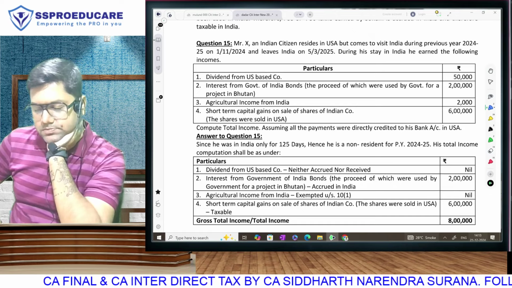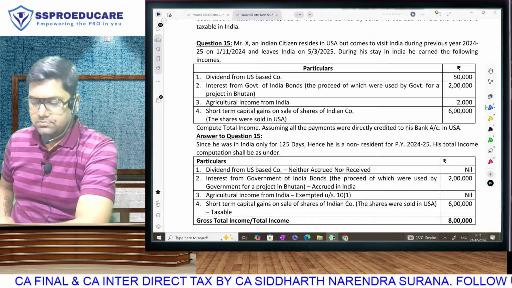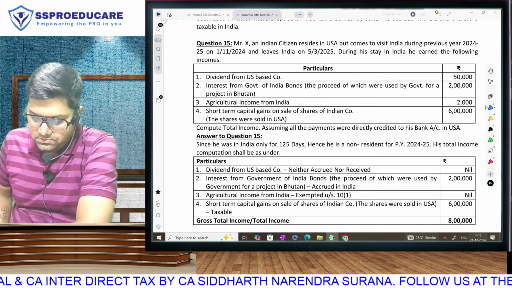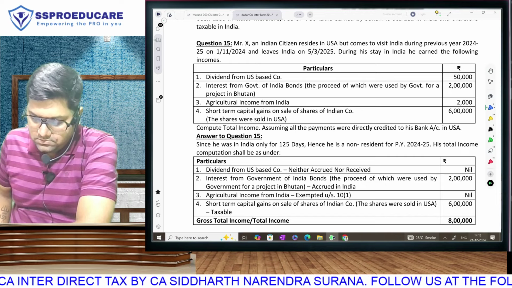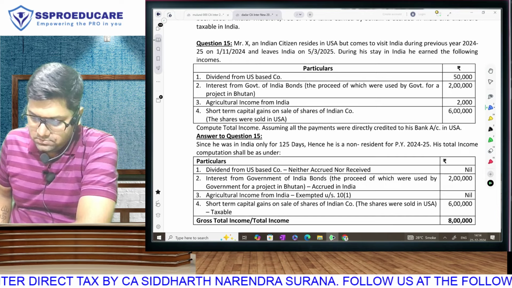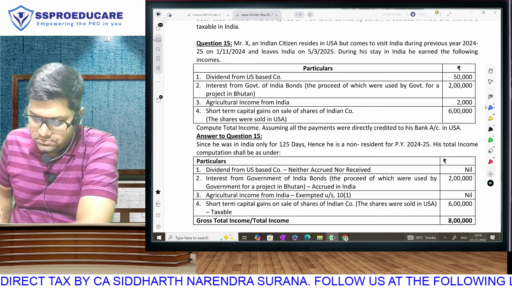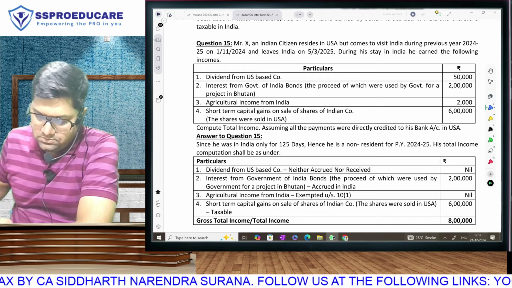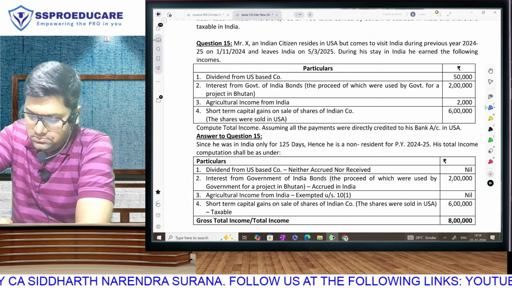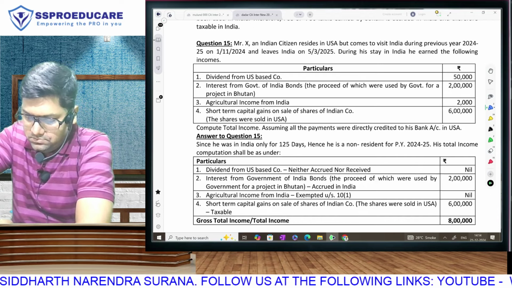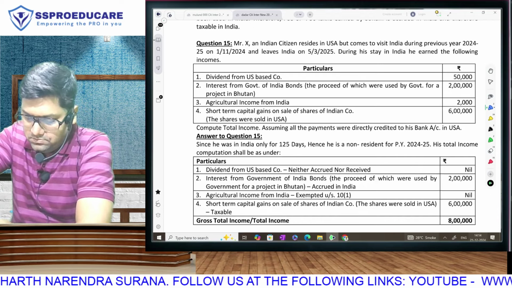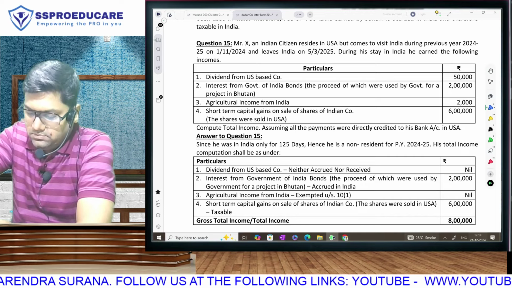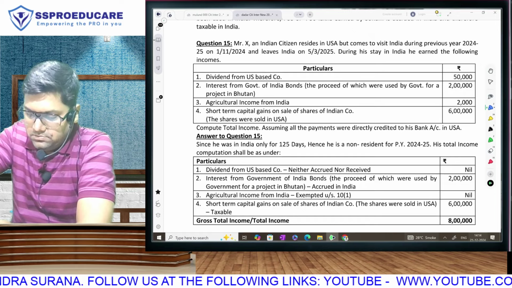During his stay in India, he earned the following income: dividend from US-based company 50,000, interest from Government of India bonds, the proceeds of which were used by government for a project in Bhutan, 2 lakhs, agricultural income from India 2,000, short-term capital gains on sale of shares of Indian company, the shares were sold in USA, 6 lakhs. Compute total income, assuming all the payments were received directly credited to his bank account in USA.